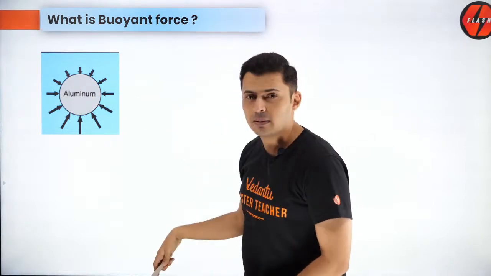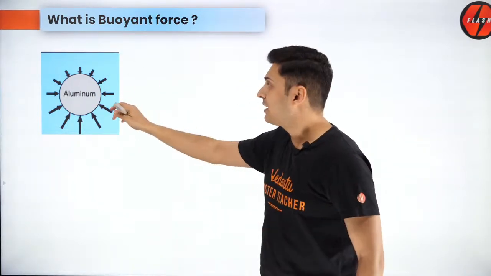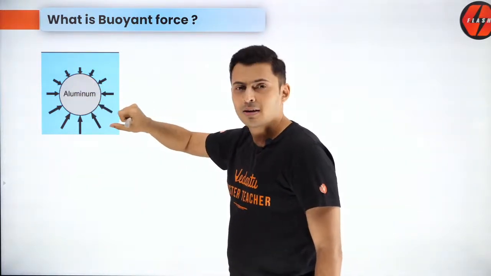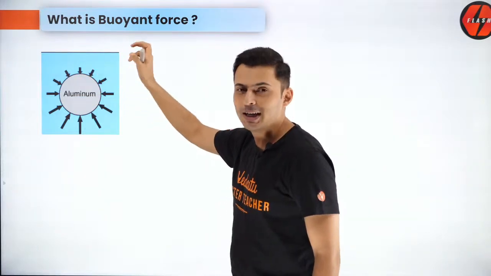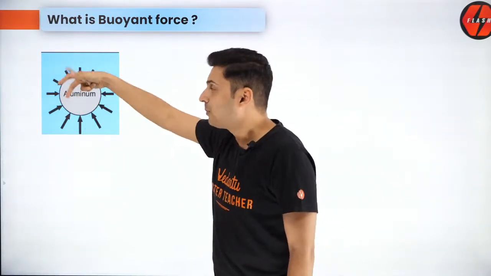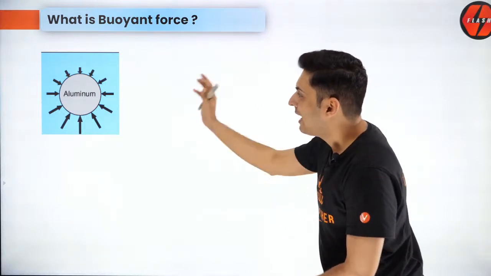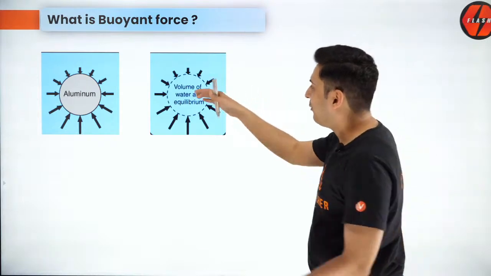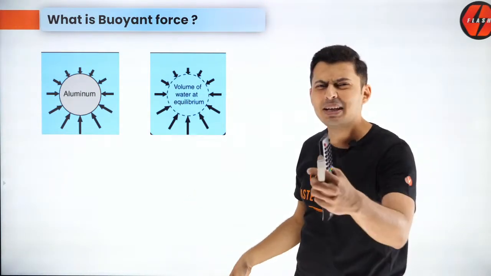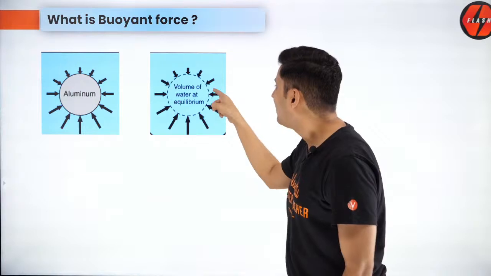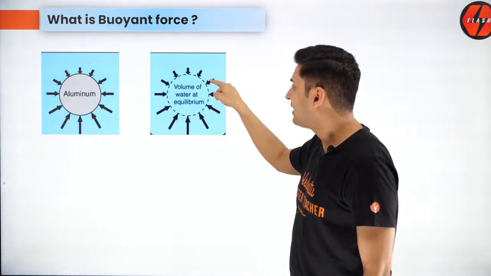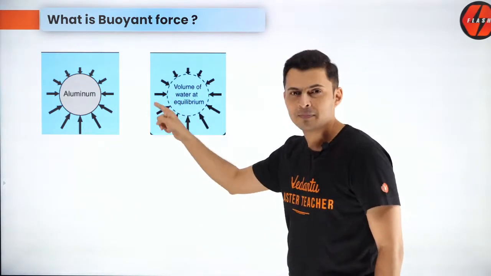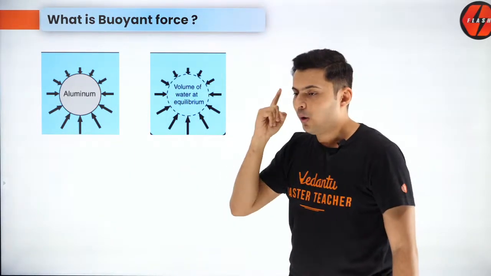So, instead of the aluminium object, place an object which is made of the same thing as outside. If outside there is water, make it water. If there is oil, make it oil. If there is some honey, make that object full of honey. So basically, you have the same liquid in the object, and whatever is there outside is also there inside. Basically, think you are drawing a boundary of the same shape and size as that of the solid object inside a liquid. You're just drawing a boundary, that's all. Is that clear? Now, what will happen?